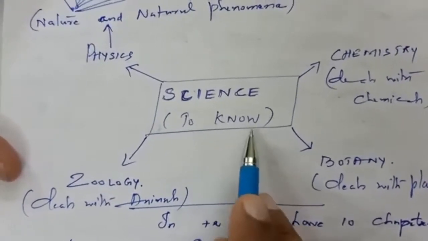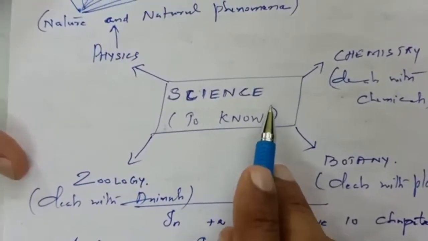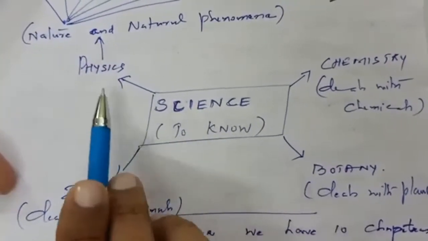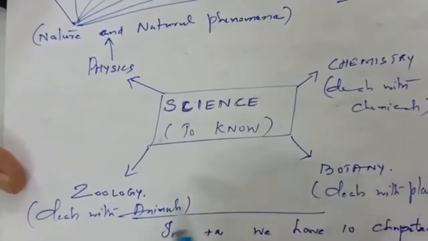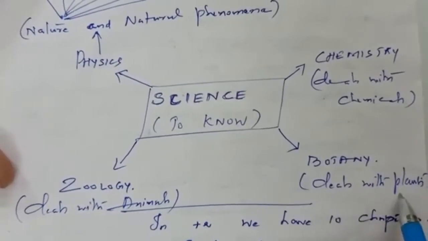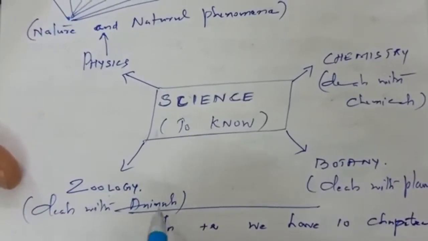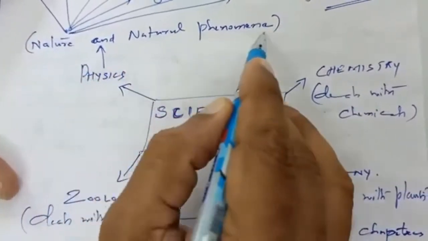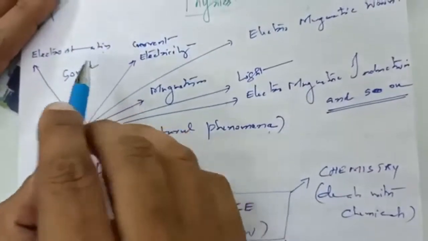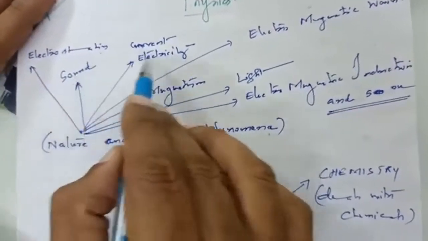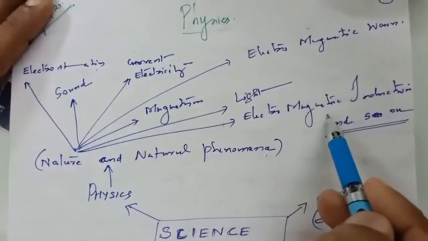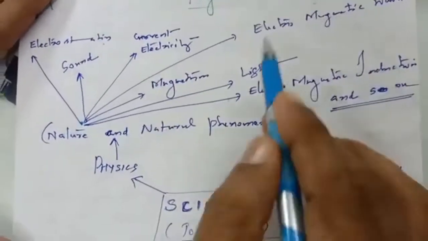Science means to know. It is a word derived from scientia, a Latin word. So it has 4 main branches: physics, chemistry, botany, and zoology. Chemistry deals with the chemicals, botany deals with the plants, zoology deals with the animals, and physics deals with nature and natural phenomena. So this physics has many internal branches, namely electrostatics, sound, current electricity, magnetism, electromagnetic waves, light, electromagnetic induction, and so on. There are so many branches internally.